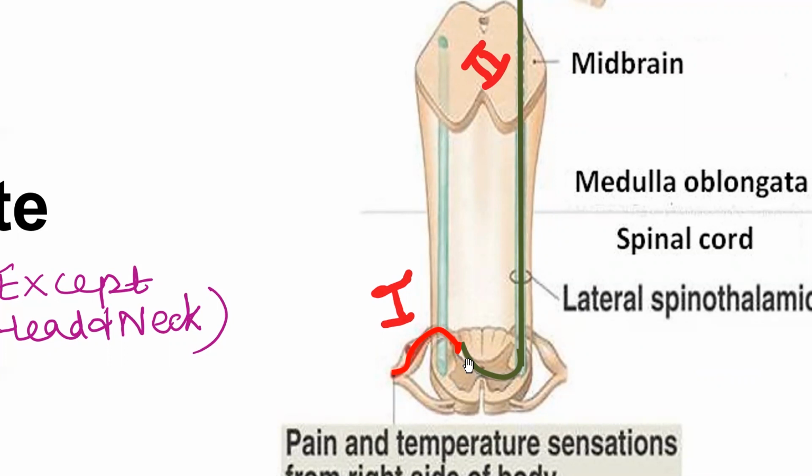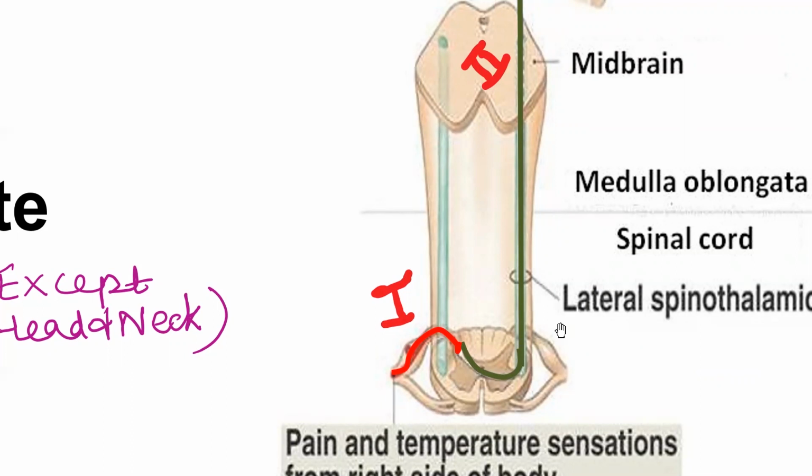And we can see in green color the axons of the second order neurons, which have traveled to the opposite side by traveling in front of the central canal of the spinal cord, and these second order neurons are now ascending upward in the lateral white column as the lateral spinothalamic tract.